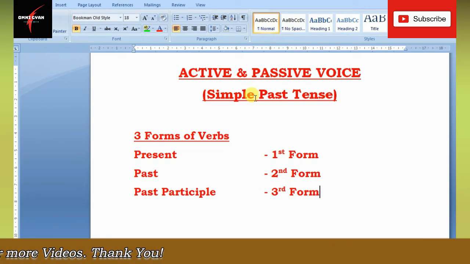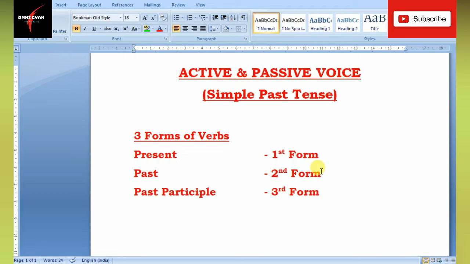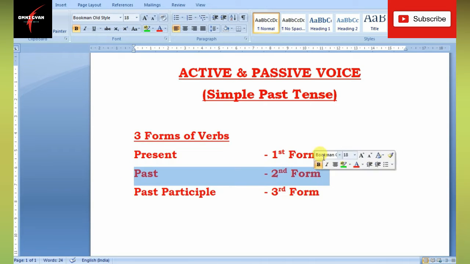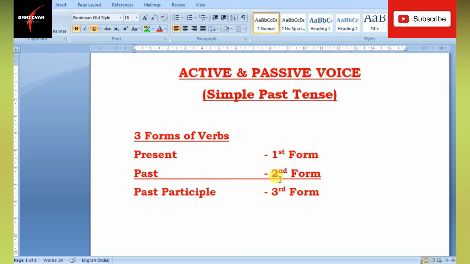Now, simple past tense is very easy. In the active voice you will find the verb in the past form. You won't find the verb in the present form. Now what you have to do, as usual, when you change from active to passive voice, is change the verb into past participle form, into third form.